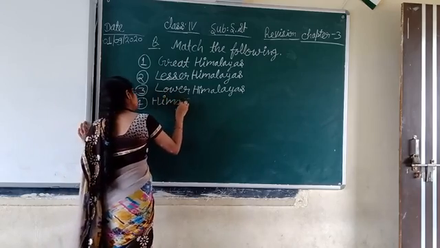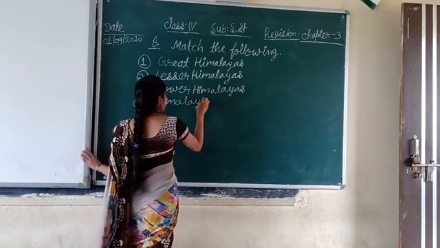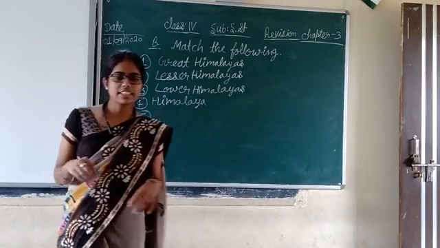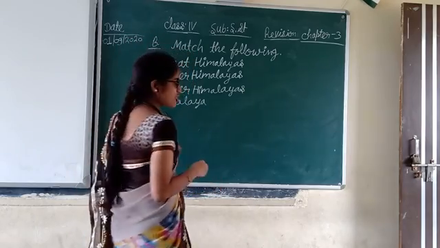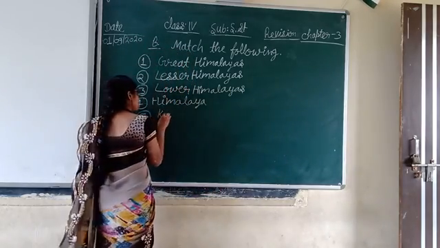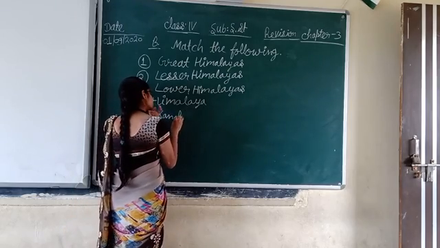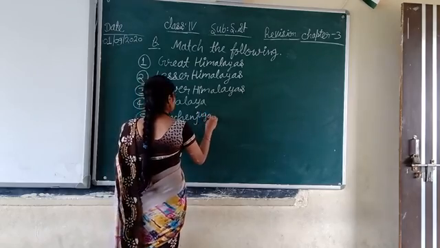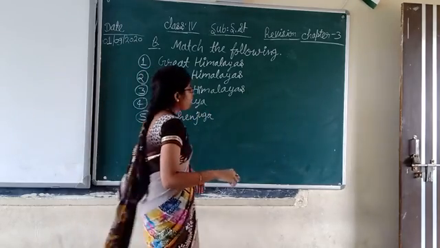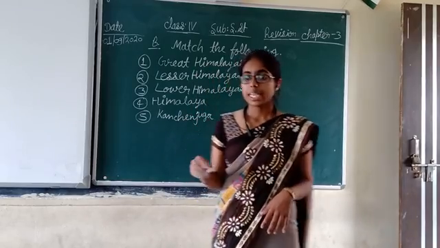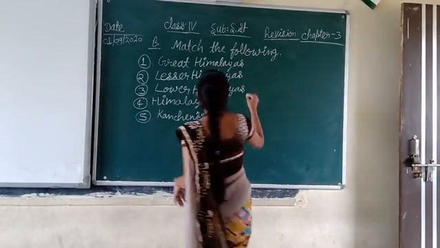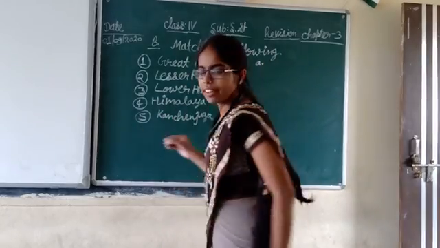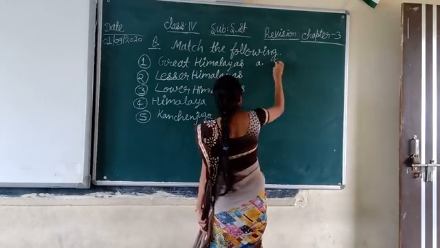Then Kanchenjunga. And now we have to write that match with the A, B, C, D, E given here. A is given as Shivalik.